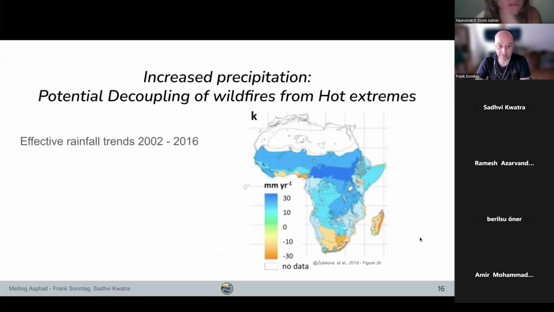And of course, when we're looking at effective rainfall trends, and effective rainfall is basically how much rain has fallen minus how much has then evaporated again or transpired again from the land surface and vegetation. So we get basically a net water that's available, and the wetter the land gets, the less likely it is to burn, I guess you could say.